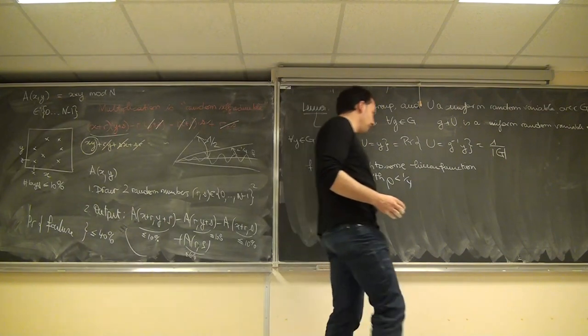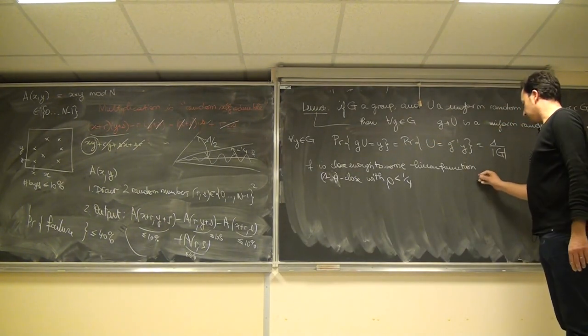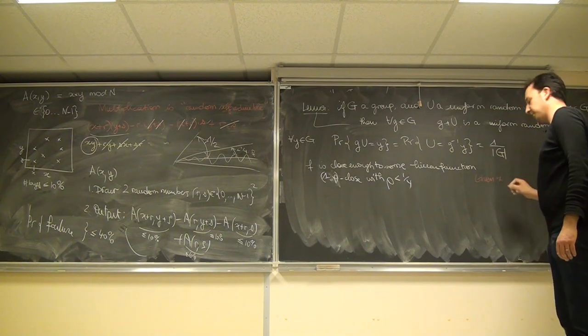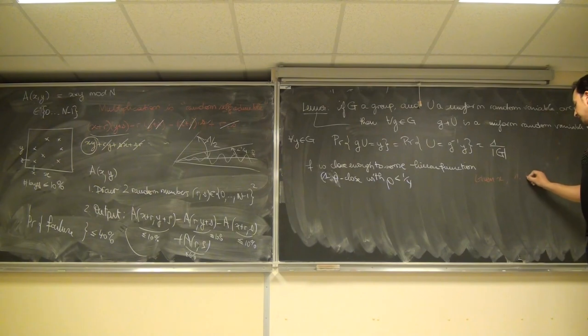I just do the exact same thing as we did before. Given x, draw a random vector y in 0,1 to the n, and output f of x plus y, which will be correct with probability 75%, plus f of y.